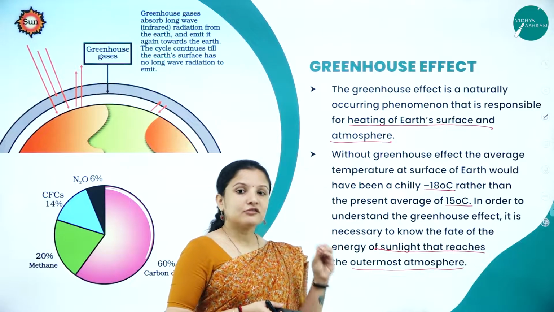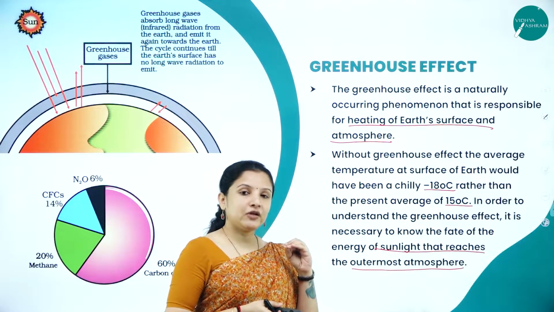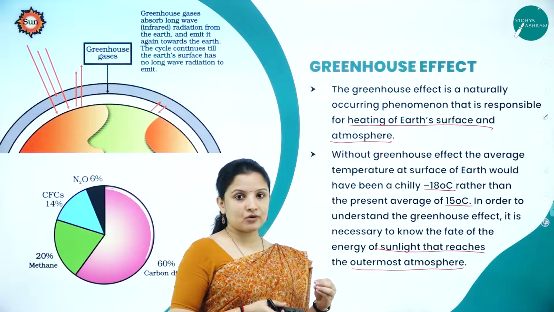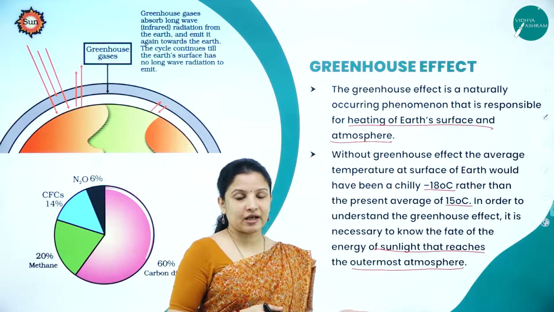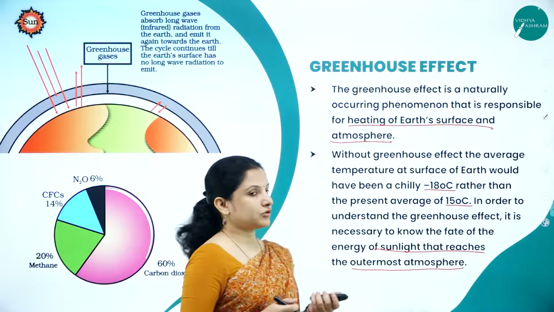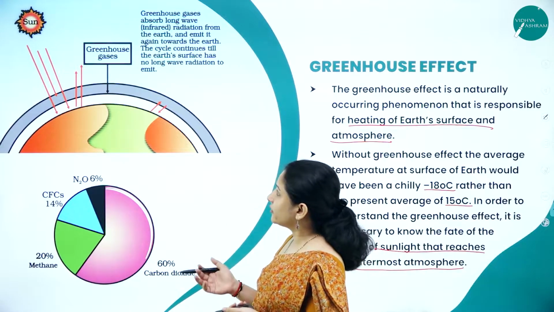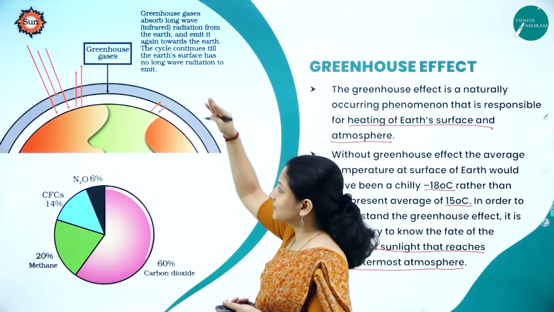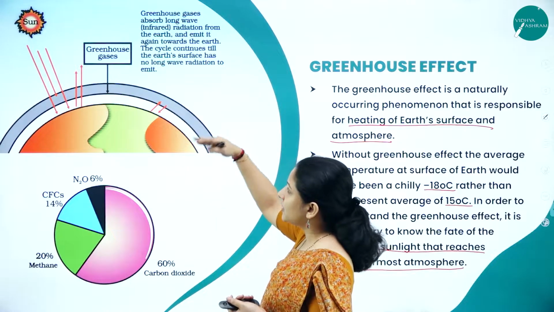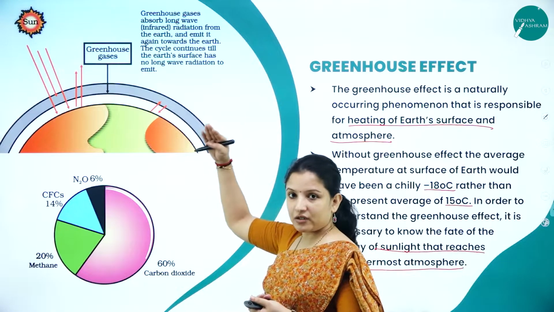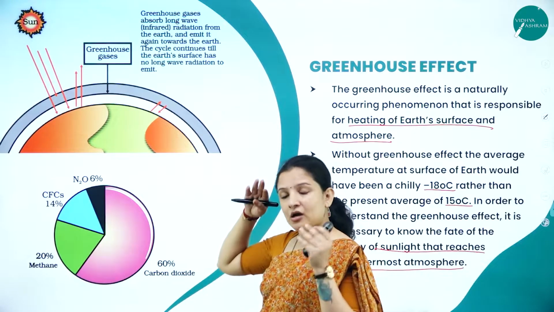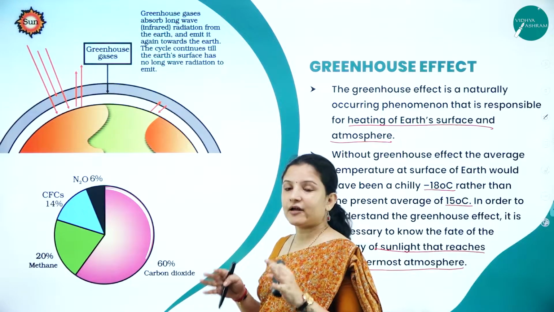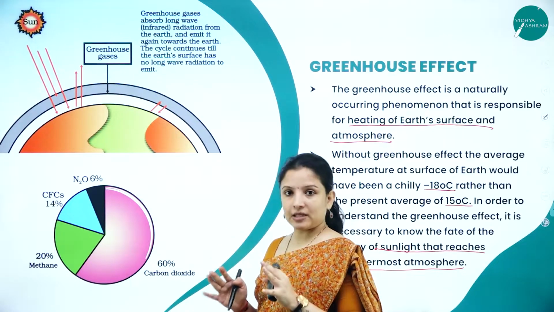But because of pollution nowadays, we are contributing to the greenhouse effect to such an extent that it is overheating the planet. How? We shall look into it. Here they have given a diagram in your textbook wherein they have shown that in the greenhouse effect, the sun emits radiation, some of the radiation will be given out and some will be absorbed by the earth itself, and therefore it will keep the earth's temperature warmer.